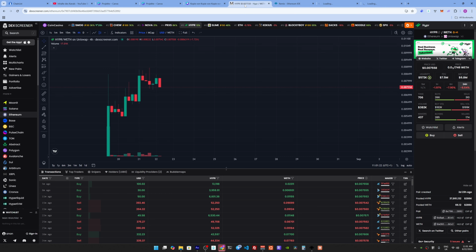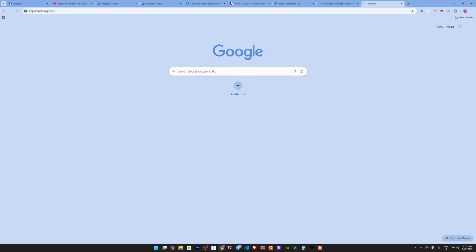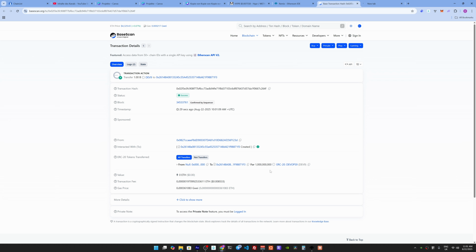But if you want to make your coin tradable here on stuff like Dexscreener or Dextools, then you need, of course, to add liquidity. And liquidity, we add on Uniswap, of course. Internet is pretty slow, sorry for that. So we have to open Uniswap. And we go to app.uniswap.org. Okay, perfect. Now we have created DevOps 9, as you can see here.